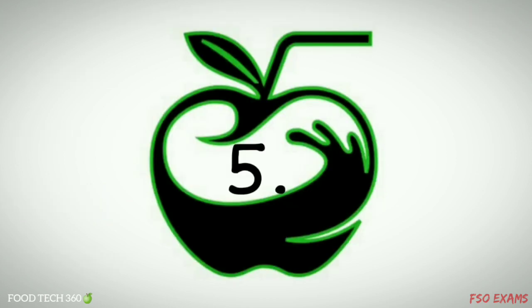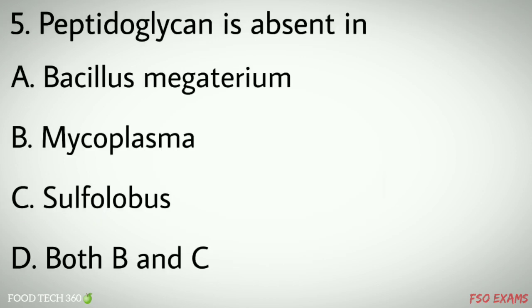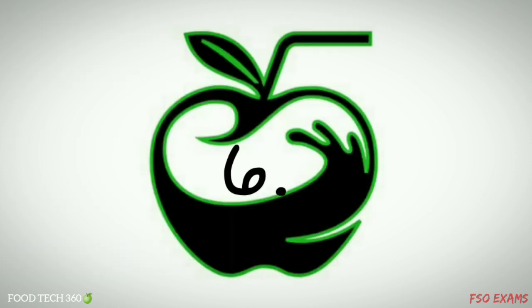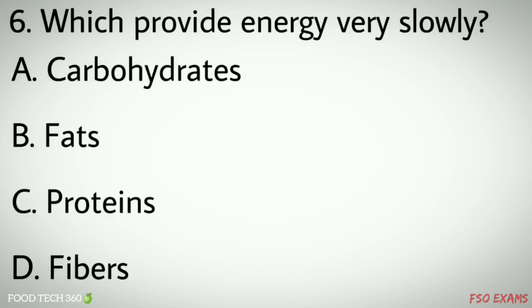gram. Question number 5. Peptidoglycan is absent in options A. Bacillus megatherium, B. mycoplasma, C. sulfolobus, D. both B and C. Correct answer D. both B and C. Question number 6. Which provide energy very slowly? Options A. carbohydrates, B. fats, C. proteins, D. fibers. Correct answer D.